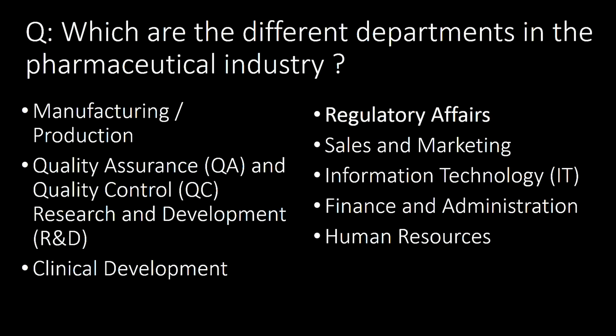First technical question, which are the different departments in the pharmaceutical industry? Manufacturing or production, quality assurance, that is QA, and quality control, that is QC, research and development, that is R&D, clinical development, regulatory affairs, sales and marketing, information technology, that is IT, finance and administration, and human resources are the different departments in the pharmaceutical industry.